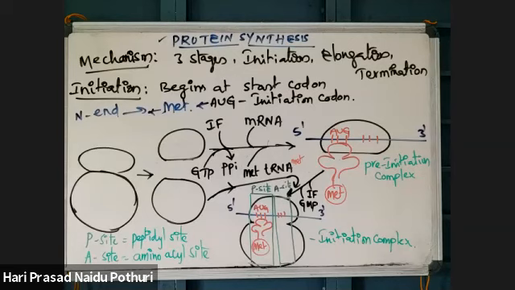Now under that, next line, the sequence of events is: first, the smaller subunit of the ribosome combines with the initiation factor.